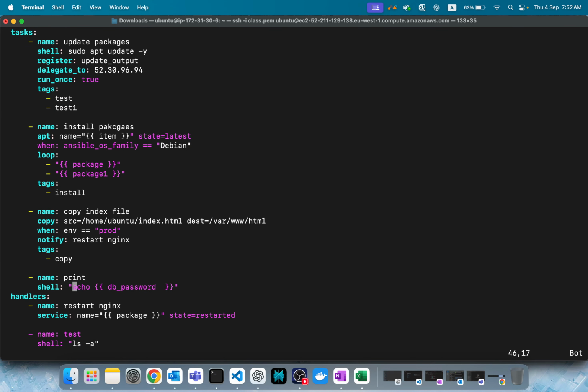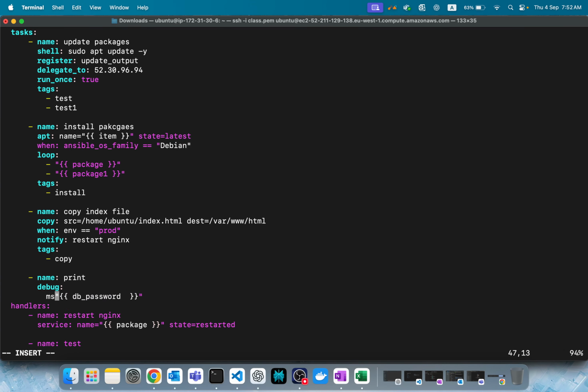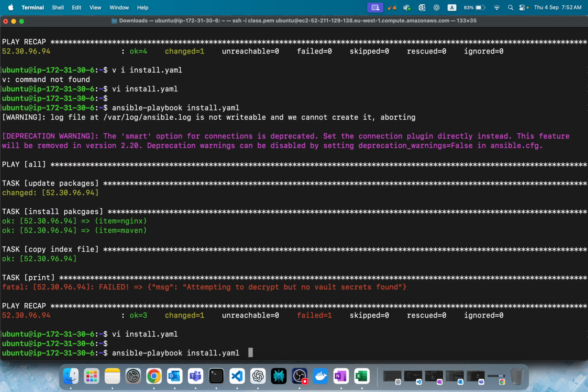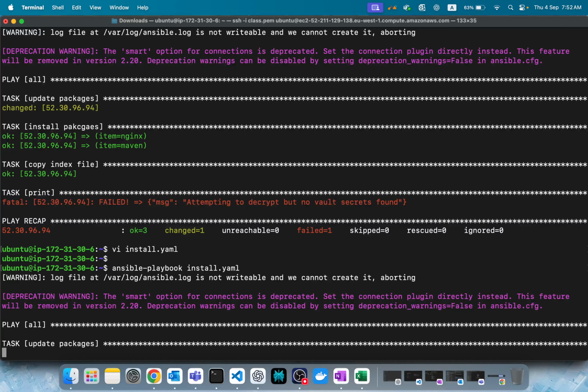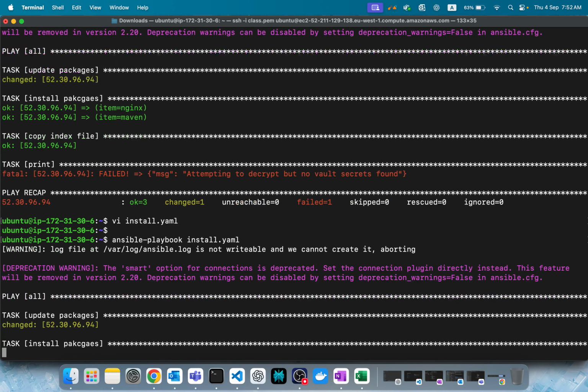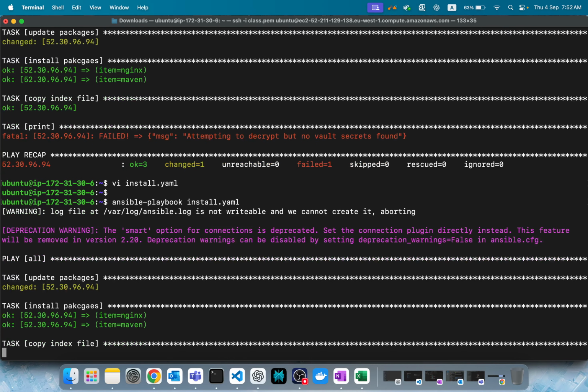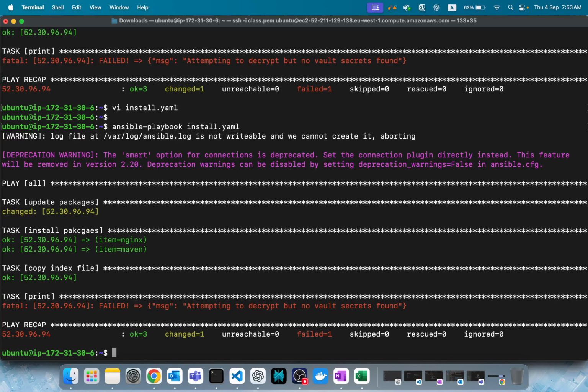Okay. Instead of shell, let's use a debug and message. Debug and message. I told you to print something. We'll be using this. Now let's see if this works. Or the echo is wrong. Oh, sorry, what I gave. Let's see if it works now.